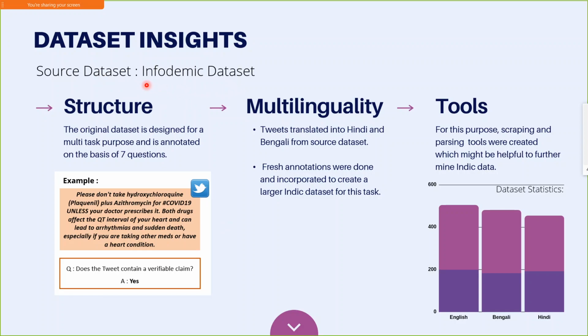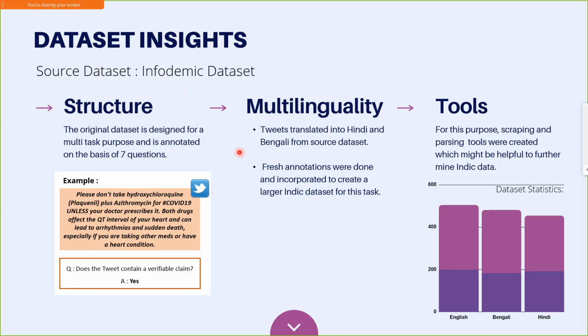The dataset that we have used is the infodemic COVID-19 Twitter dataset, and it is the only COVID specific misinformation Twitter dataset to the best of our knowledge. The dataset is a multi-task dataset that has been annotated keeping 7 questions in mind. For this task we stick to the annotations for only one question, that is whether the tweet contains any verifiable claim or not.